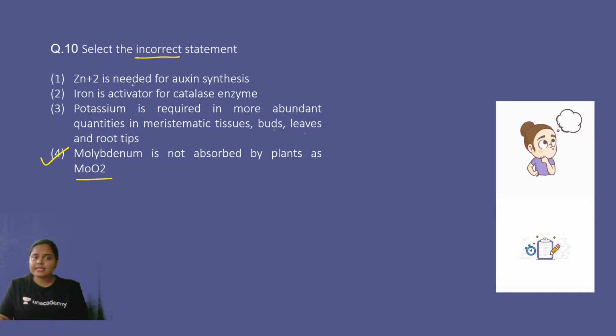See, option number 1 says zinc is needed for oxygen synthesis, absolutely correct. Iron is activator of catalase, it is also fine. Potassium is required in actively growing and elongating cells. I explained you the reason. And option number 4, it is not absorbed. It is absorbed, right? So option number 4 is the incorrect statement.